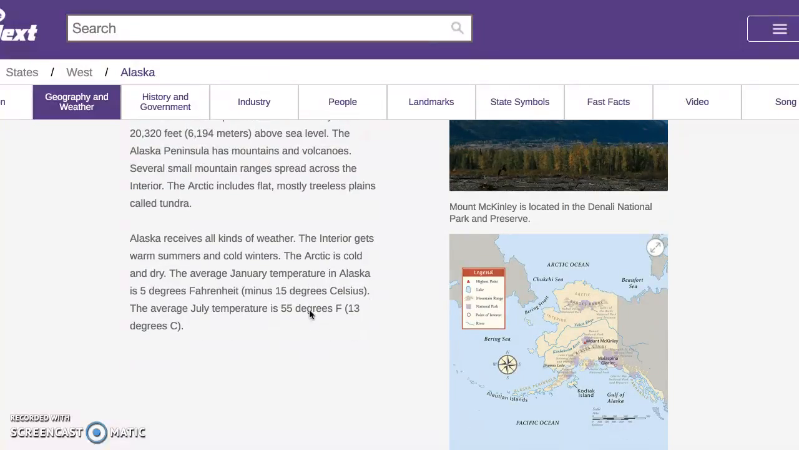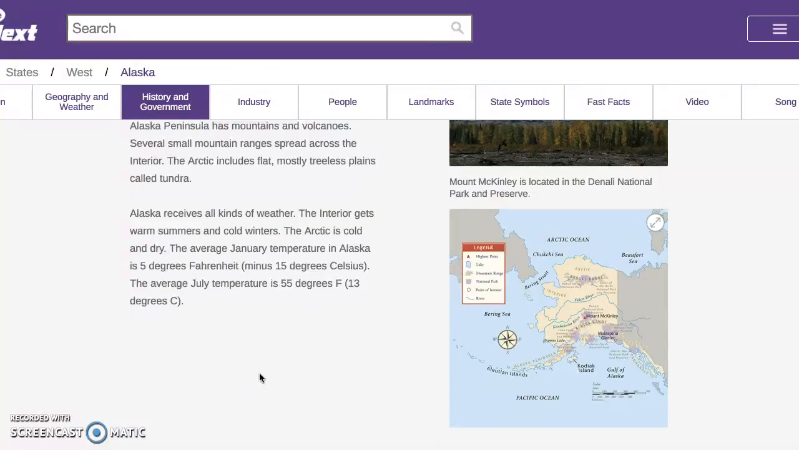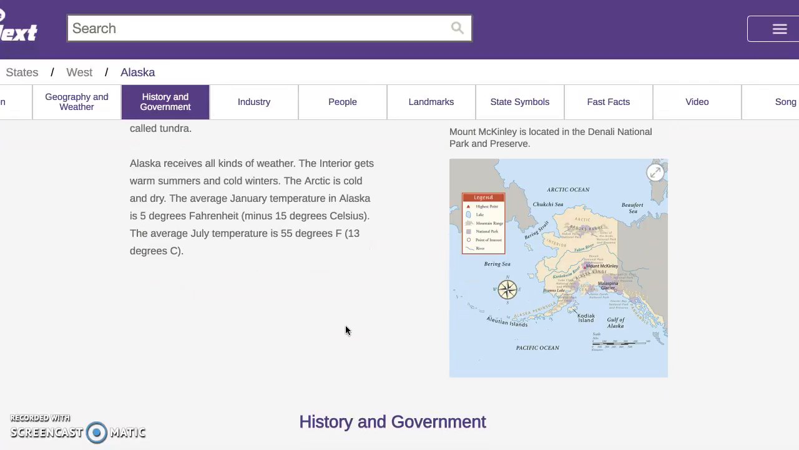And since you're very far up north, you're very close to the Arctic Ocean, which you can see right here. So it's really cold. One thing that's interesting is that we might think that Alaska has just cold weather, but it actually receives all kinds. The interior part of Alaska, the insides, actually has warm summers and cold winters. However, as soon as you get closer and closer up to the Arctic, it's very cold and dry up there. The average temperature in January is 5 degrees Fahrenheit. That's really, really cold. But the average temperature in July is 55 degrees, which is not that bad.